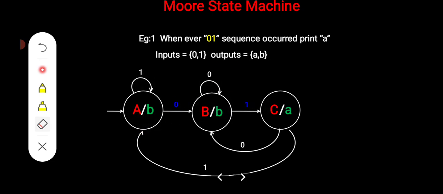Suppose the Moore state machine. Whenever the 0 1 sequence occurs at A, input 0 1, output A comma B. So this is a representation for the Moore machine, because here the outputs are associated with the corresponding state. Outputs are internal to a state, A, B, B. So these are all the outputs, present internally in the state itself. So Moore machine means the output of the state depends only on the present state. So that's why this is a Moore machine circuit diagram.